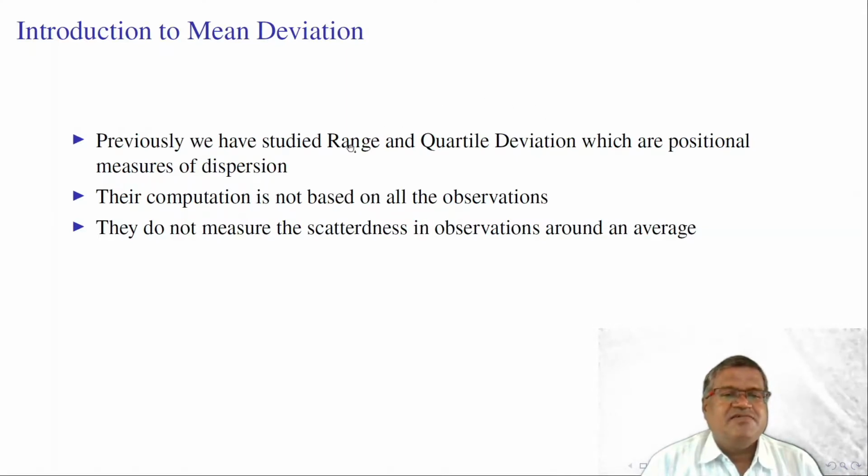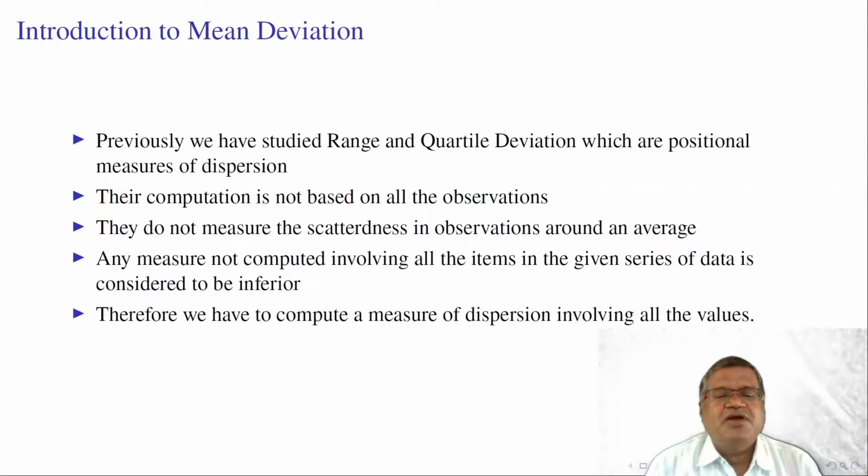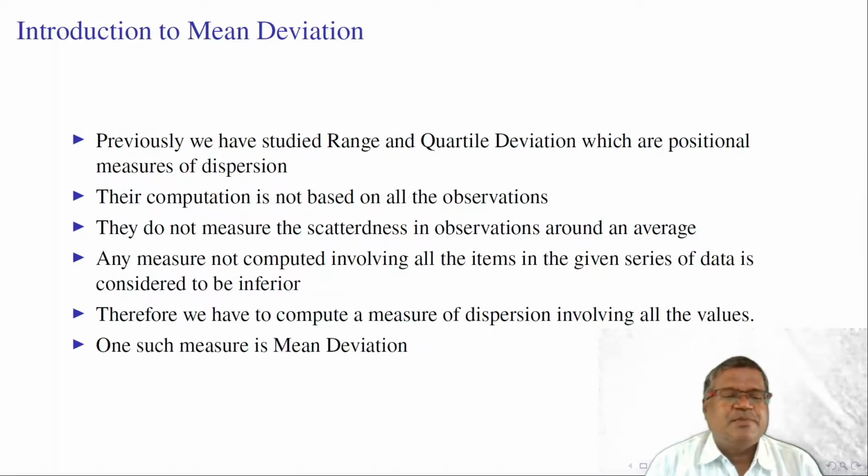Here, in case of range and quartile deviation, no average is involved. Any measure not computed involving all the observations, all items in the given series of data, is considered to be inferior to the other measures of dispersion. Therefore, we have to compute a measure of dispersion involving all the observations.